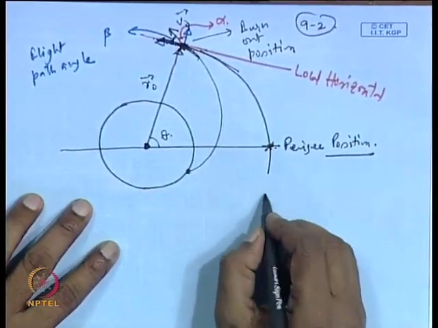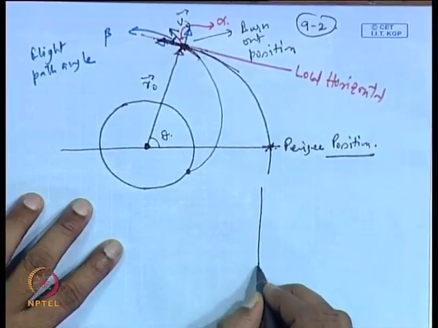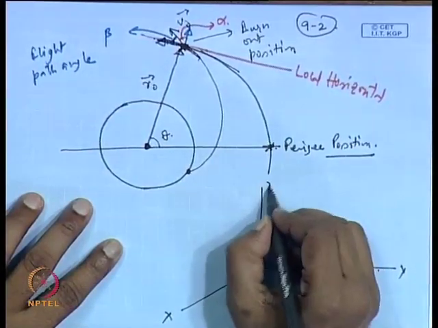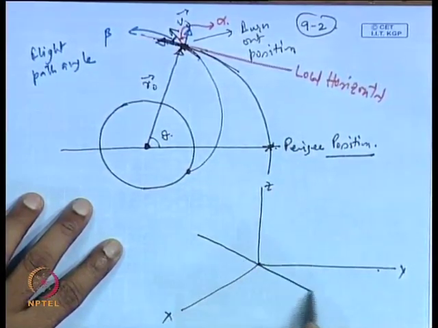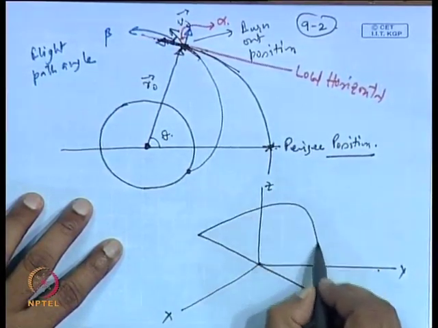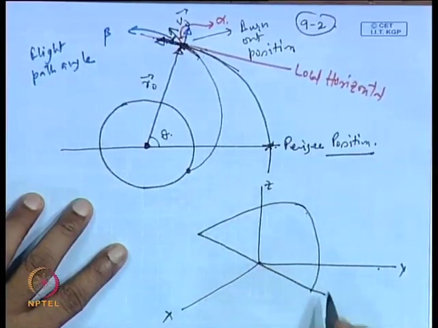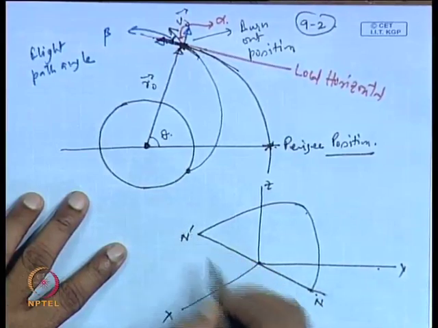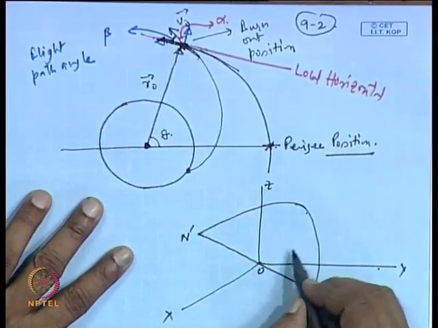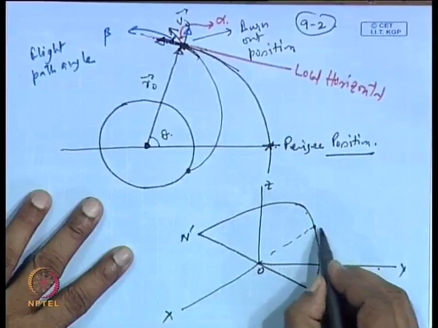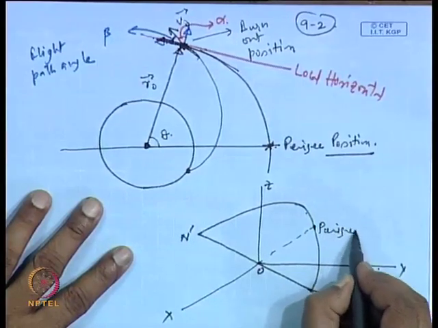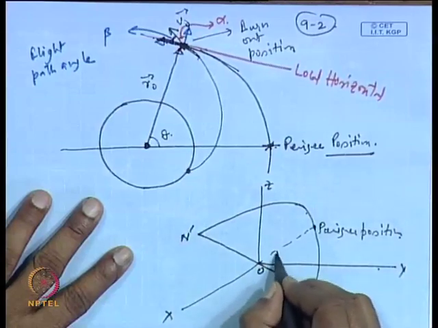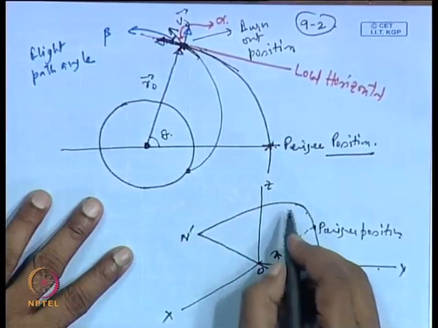As you may be aware, in the inertial reference frame we have been showing the orbit like this. This is the orbit, this is the nodal line, and somewhere here is the perigee position. This angle is the argument of perigee.